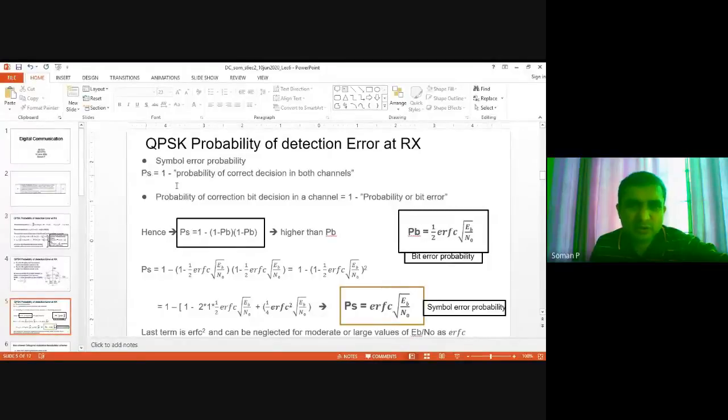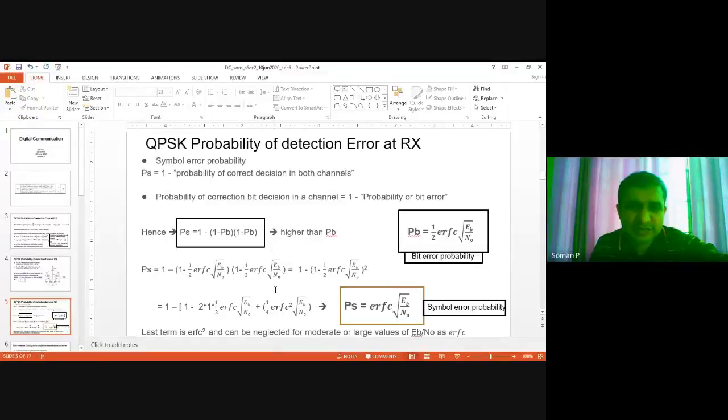So probability of symbol error is 1 minus the probability of correct decision of both the channels. It has an in-phase channel and a quadrature channel, and I asked you to refresh your probability understanding and derive the symbol error probability as given in the slide.